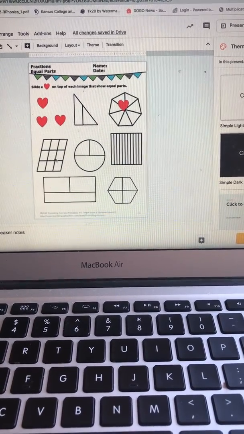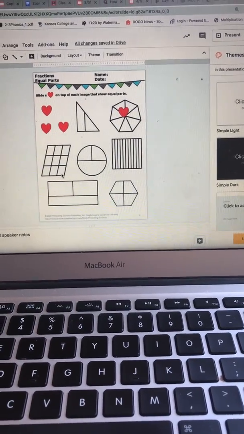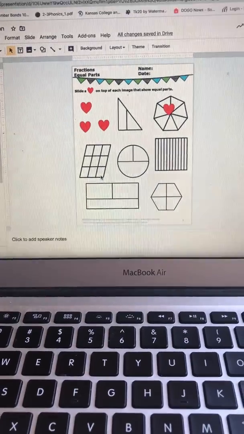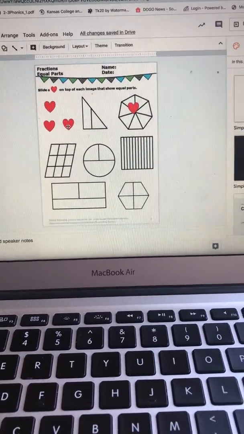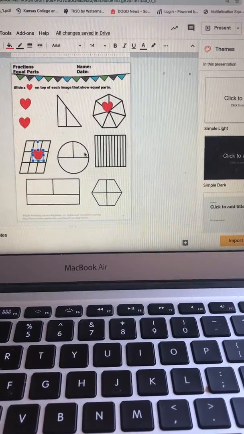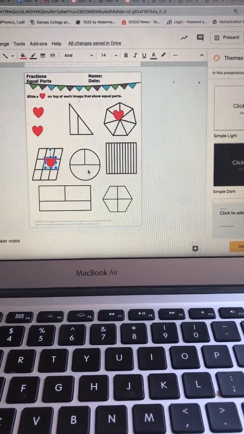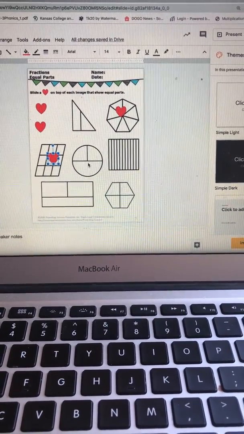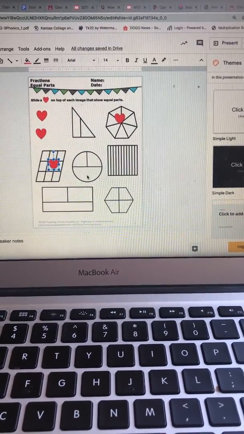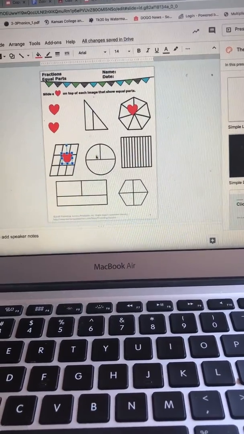Do these look all the same? Let's count. 1, 2, 3, 4, 5, 6, 7, 8, 9. There are 9 parts. Are they all the same? Yeah. So I'm going to put the heart right there. Now let's look at this one. How many parts are there? There's 3. Are they all the same? No. Now if there was a line in the middle, down this way, they would be the same. But they aren't, so we're not going to put a heart here.